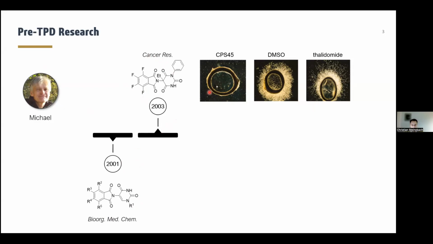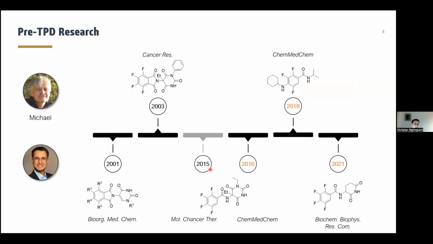the microscopy image. In the year 2015, I joined Michael's lab as a PhD student, and we developed some more angiogenesis inhibitors. But you are also well aware that at that time, there were some breakthrough discoveries with respect to the identification of thalidomide's primary target, and then also hijacking cereblon as an E3 ligase that was published at that time. And we followed that, of course, with great interest.